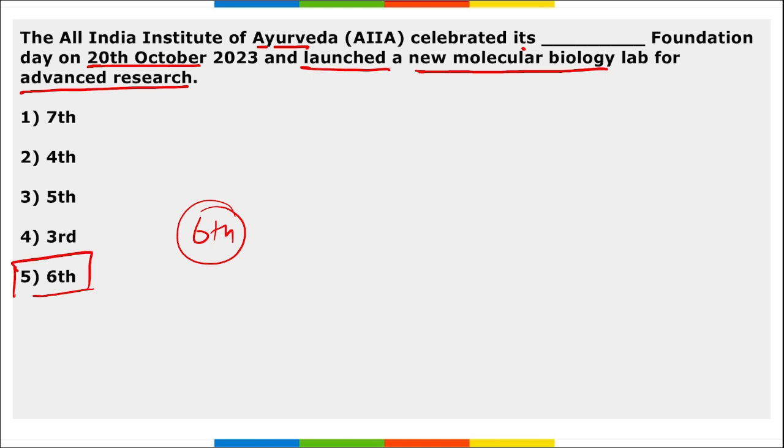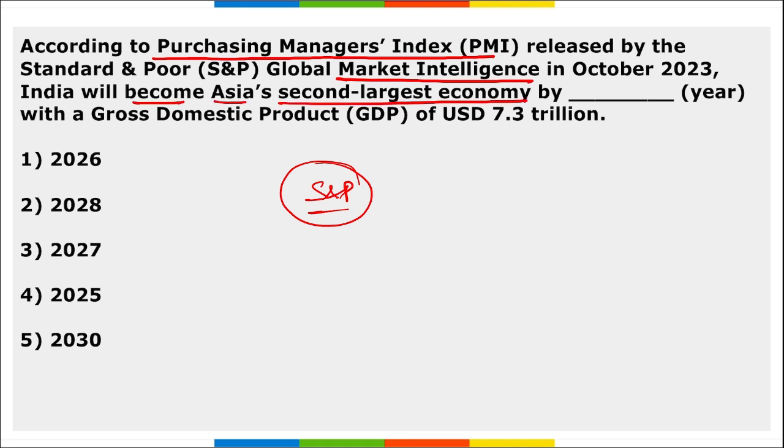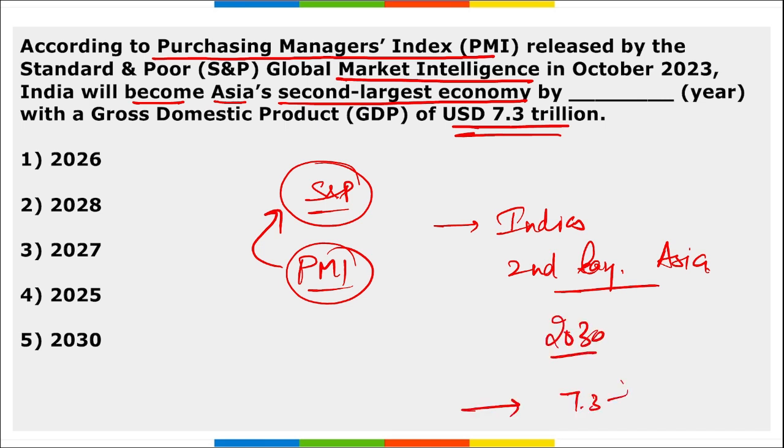Correct? Next, according to the Purchasing Managers Index, released by S&P, that is Standard and Poor Global Market Intelligence, India will become Asia's second largest economy by dash year with a GDP of $7.3 trillion. So according to the Purchasing Managers Index released by S&P, India will become the second largest economy in Asia by the year 2030 with a GDP of $7.3 trillion.